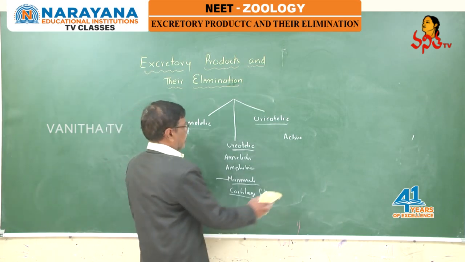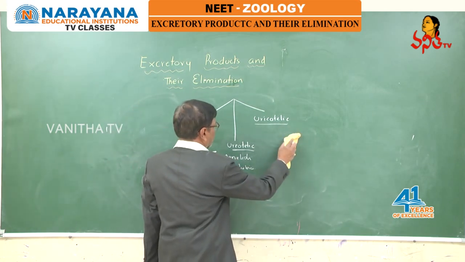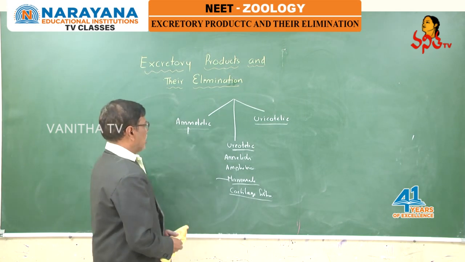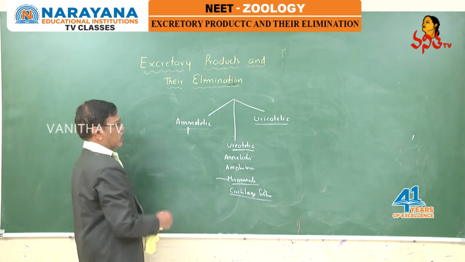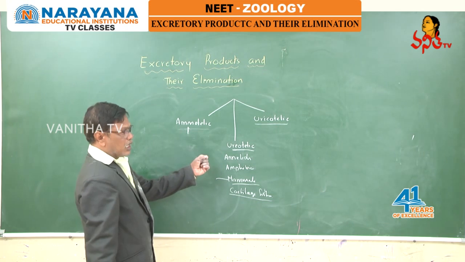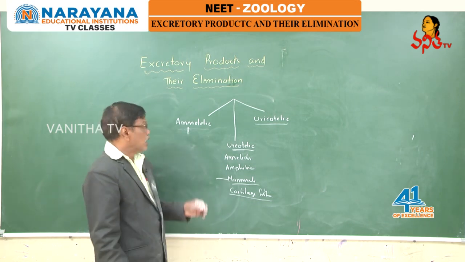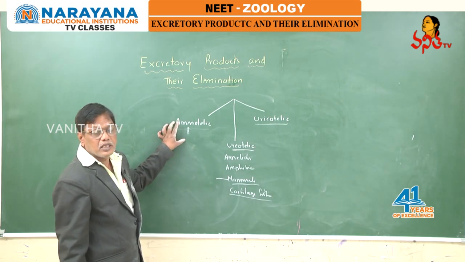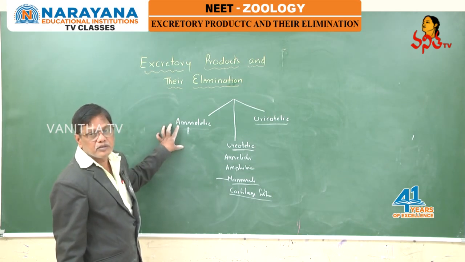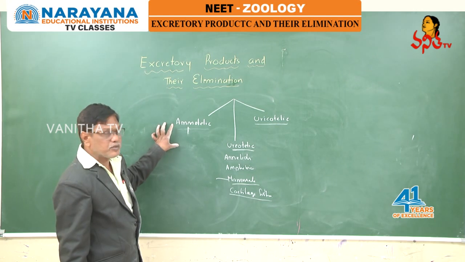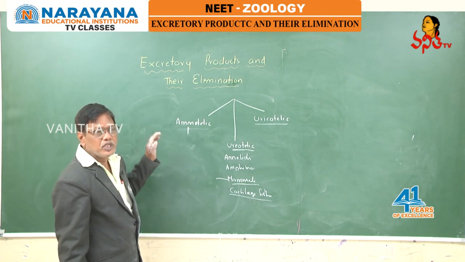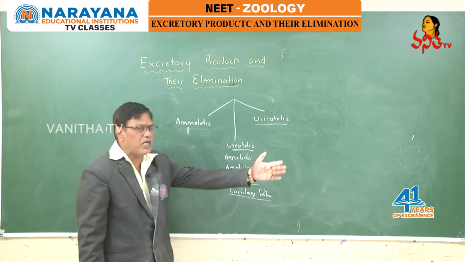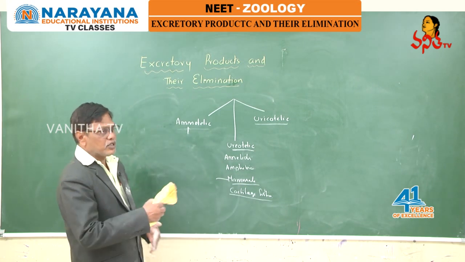They excrete the nitrogenous waste in the form of uric acid. Mainly animals are divided into ammonotelic, uricotelic and ureotelic. Expulsion of nitrogenous waste in the form of ammonia is a passive process. It is less expensive, no energy is required. Simply by diffusion through body surfaces, it diffuses out.